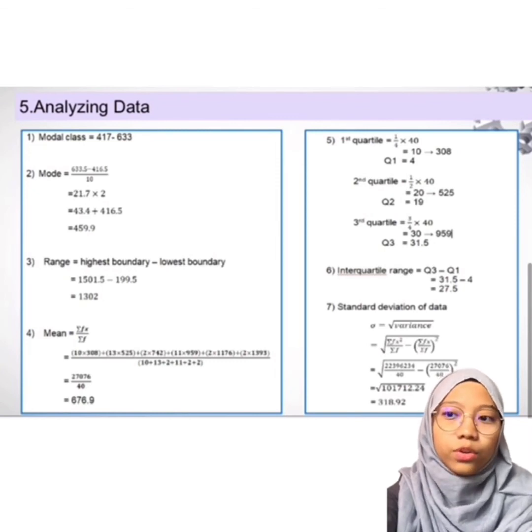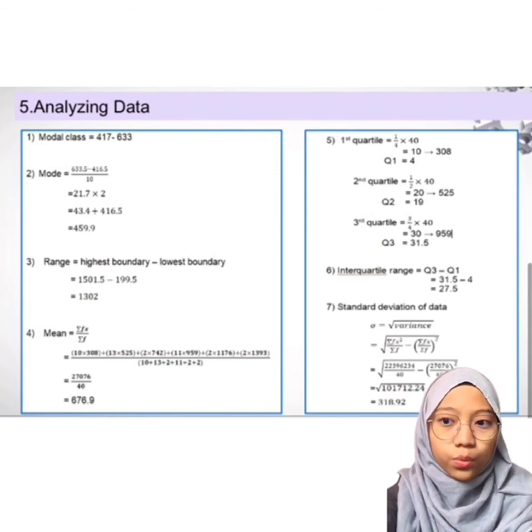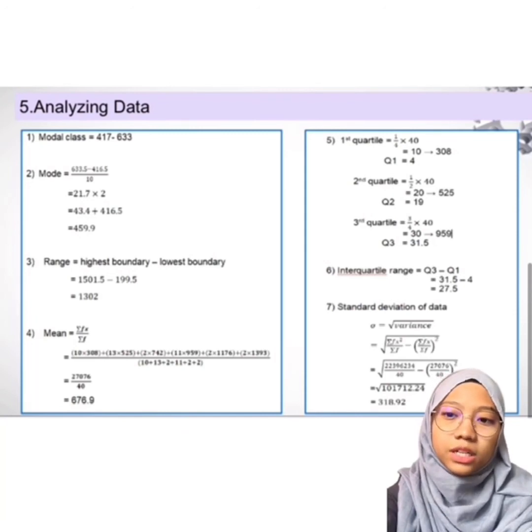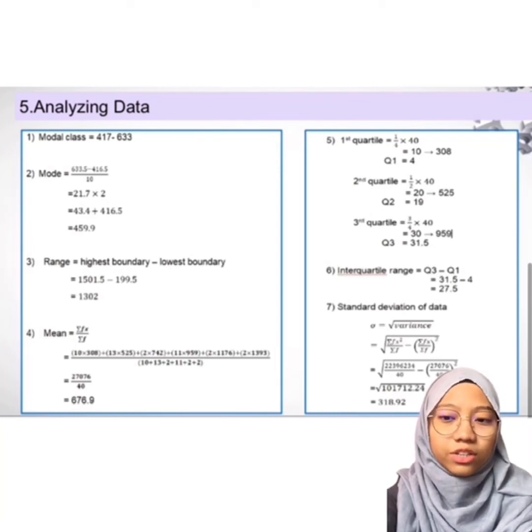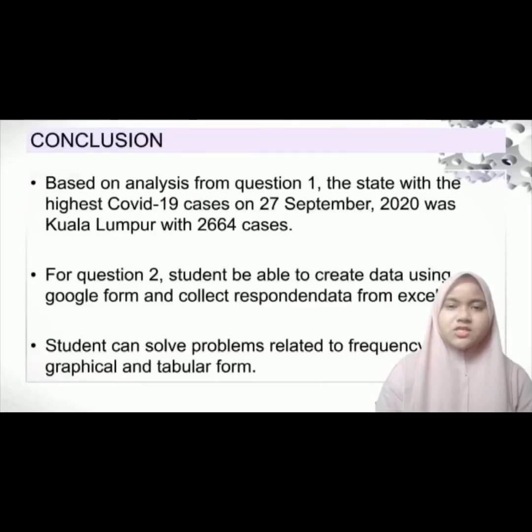After that, we find interquartile range, which is third quartile minus first quartile, equal to 27.5. Lastly, we find the standard deviation of the data using the formula, and the answer is 318.92.